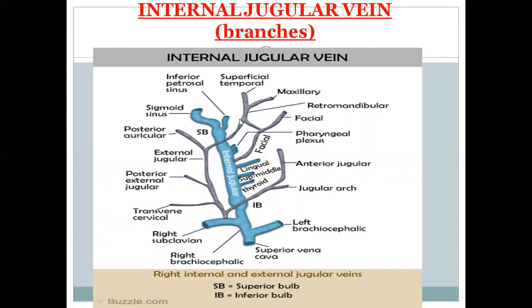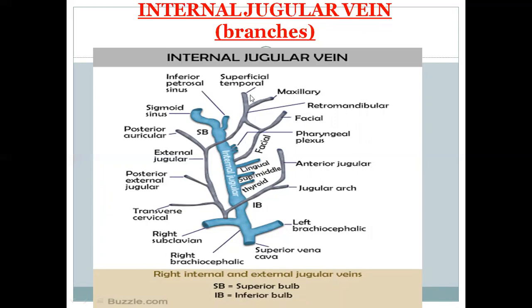So this is the posterior division of the retromandibular vein. This is the anterior division of the retromandibular vein. And when this anterior division joins with the facial vein, it forms a common facial vein, and that common facial vein opens into the internal jugular vein. So the facial vein is also a tributary of the internal jugular vein.